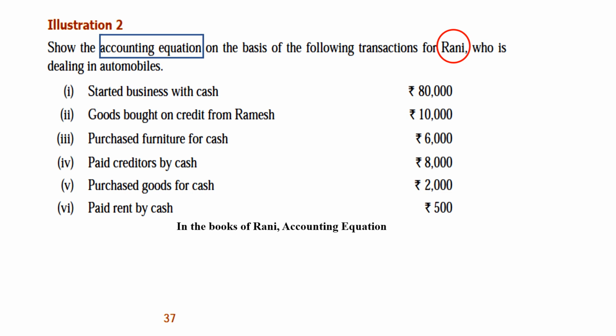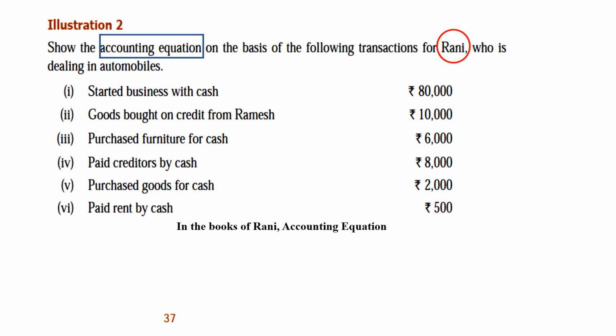Have you found illustration 4, page number 38? The effect of the following business transactions on the accounting equation. The name was not given in the first line, but in the first transaction they have given: Anbu started. So the name was there, Anbu. So how will you write? In the books of Anbu.